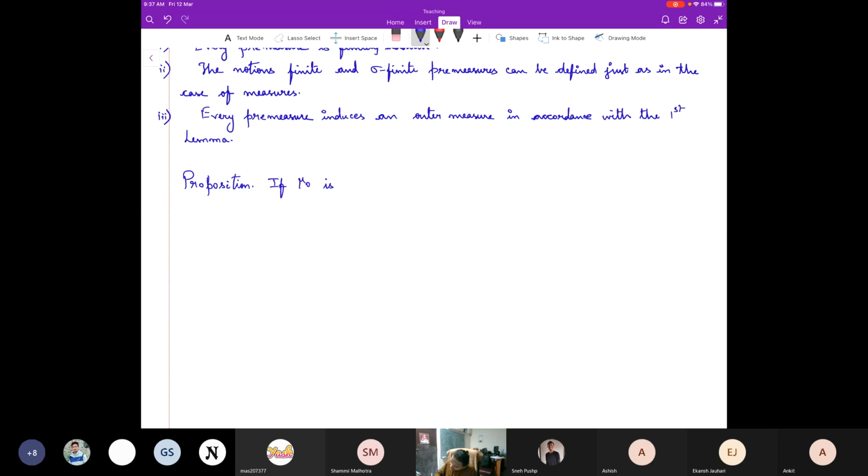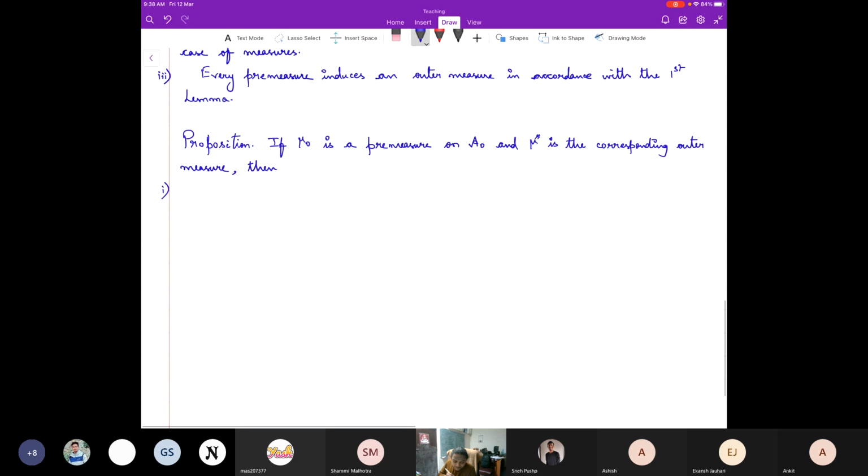If mu naught is a pre-measure on A naught, and mu star is the corresponding outer measure, then first one, mu star of E is equal to mu naught of E for all E coming from this A naught. Second one is that.